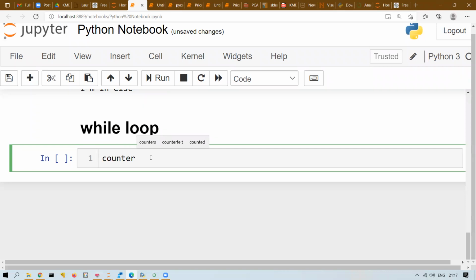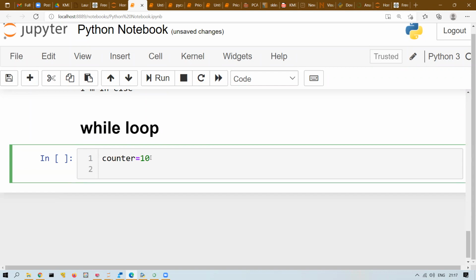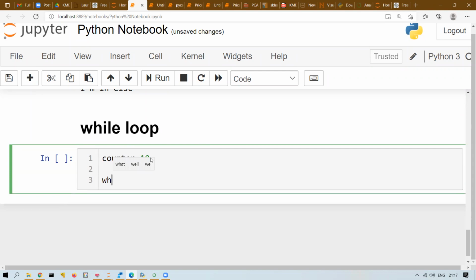I am defining a variable called counter and assigning a value, let's say 30, or maybe let's say 10. What is the value of this counter? 10. Counter is a variable. I'm writing my while loop. So it starts with a keyword called while, and then I'm writing condition. While this counter is greater than 2.